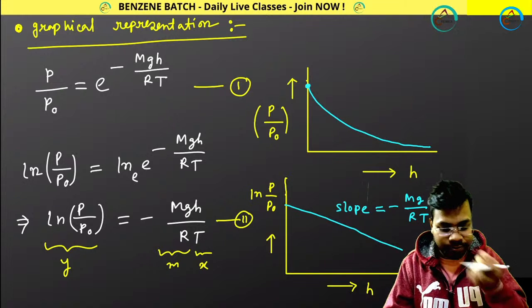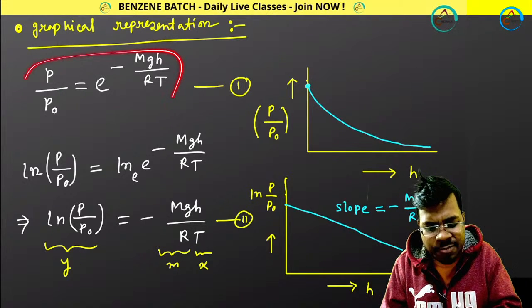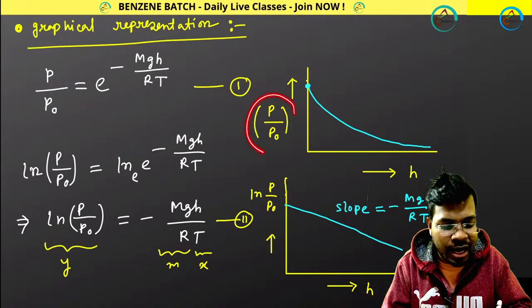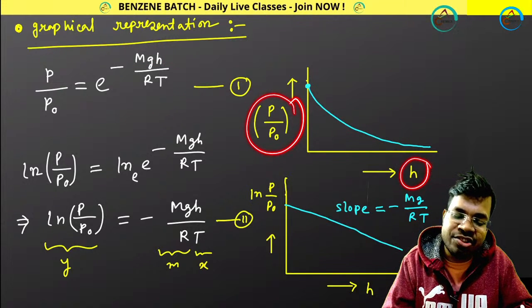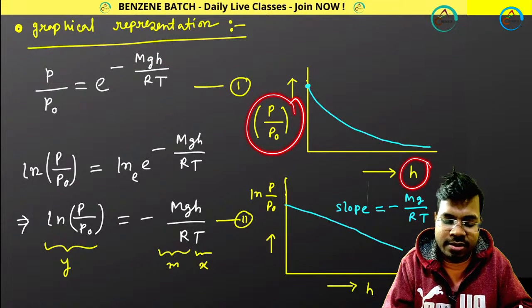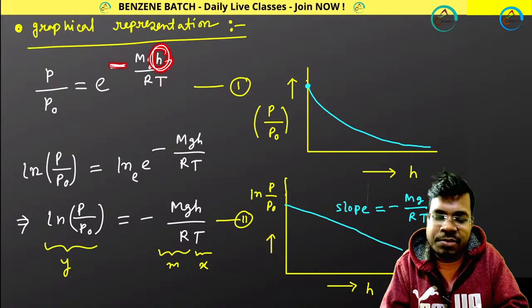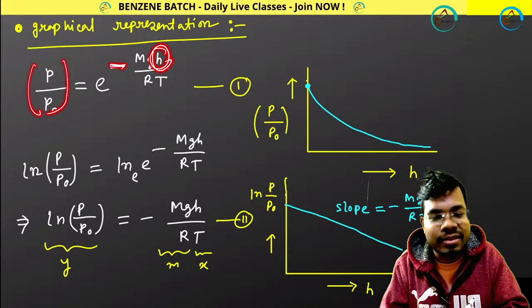So this is the expression, and if I plot P by P0 versus H, what kind of plot will I get? If you increase your height, because of this negative sign, this term will decrease.